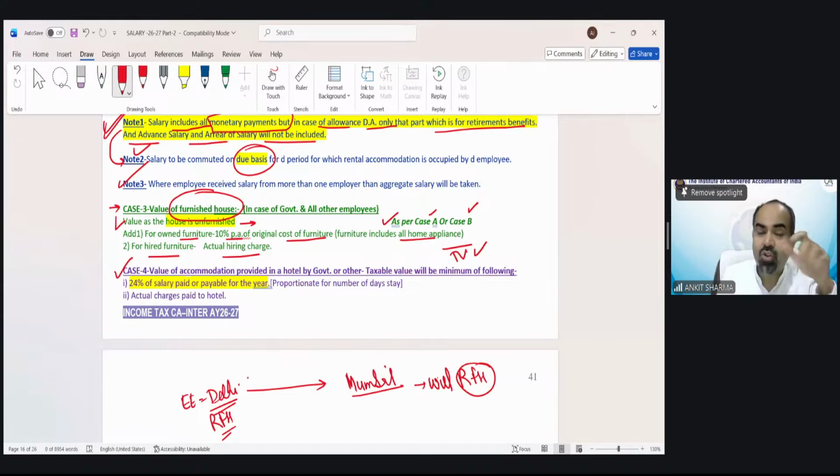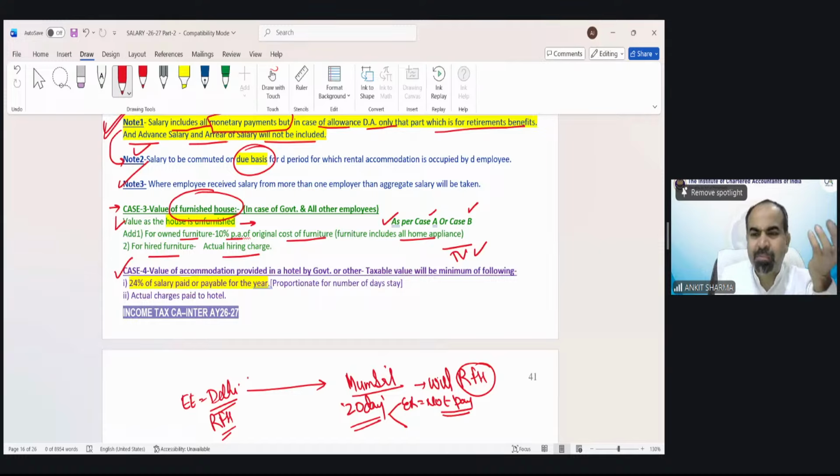For that duration of 10, 20, or 25 days, there are some circumstances in which the company says, okay, we will provide you a rent-free house after 20 days. For that 20 days, there could be a possibility that the company will say, you find a place yourself and stay there. We are not going to pay anything. So the employer will not pay anything. You have to find your residence for the next 20 days.